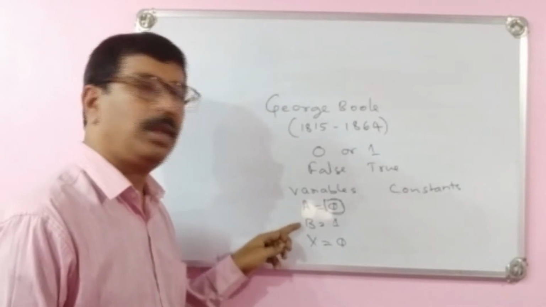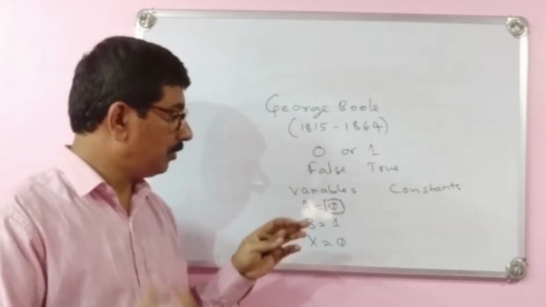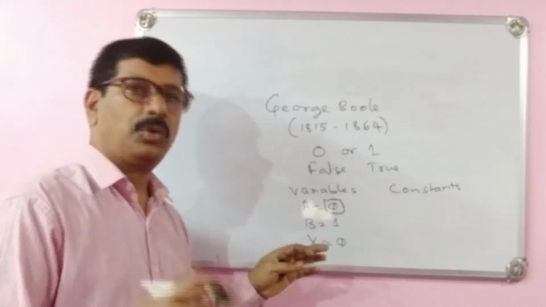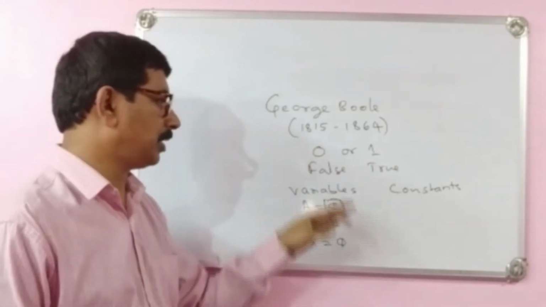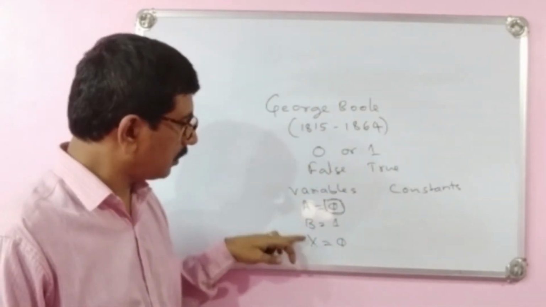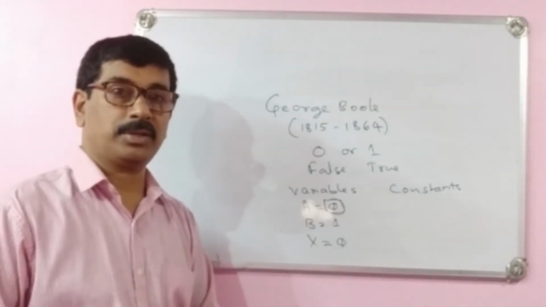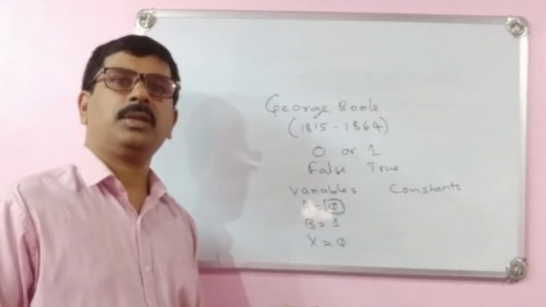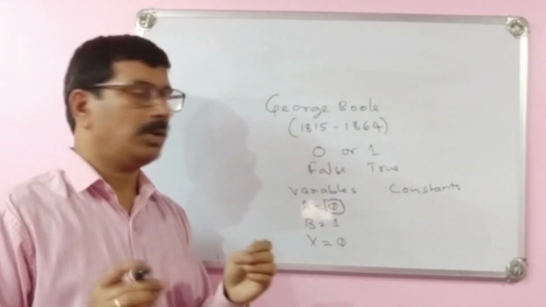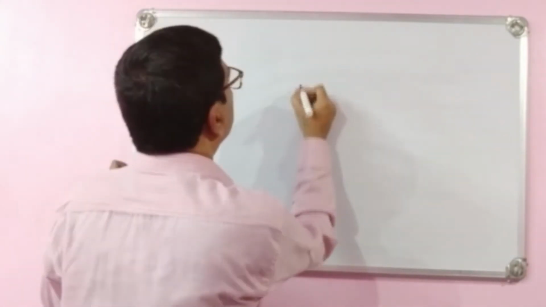But if you take a variable, it can vary, as 0 or 1, false or true. So these variables are called Boolean variables or logical variables, and these are logical constants, since we are dealing with 0 or 1.